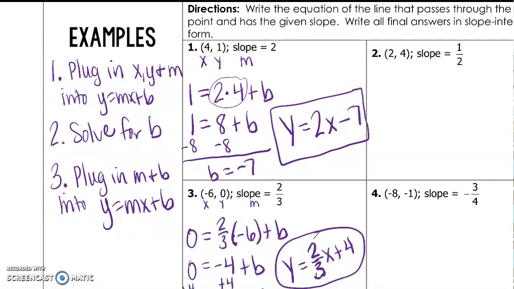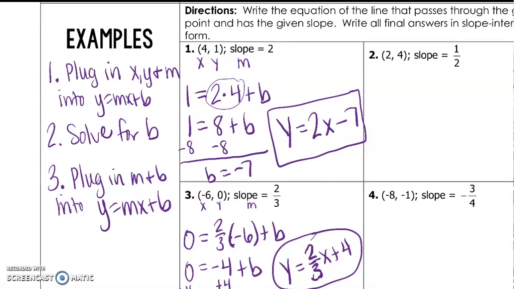So what we do is we have an ordered pair, x, y, and then we have our slope, and we plug those numbers into y equals mx plus b, our slope-intercept form. We solve for b, and then we write our final answer with our m and our b plugged in.